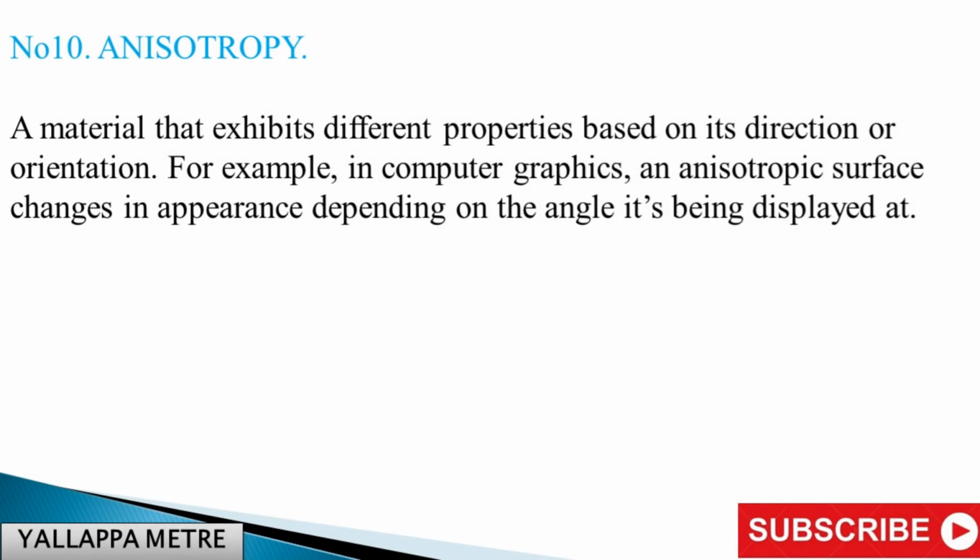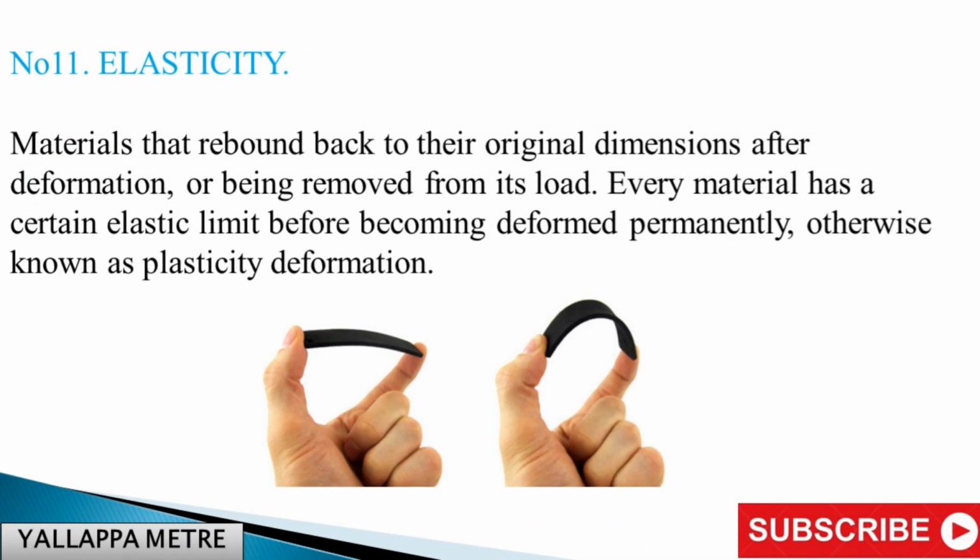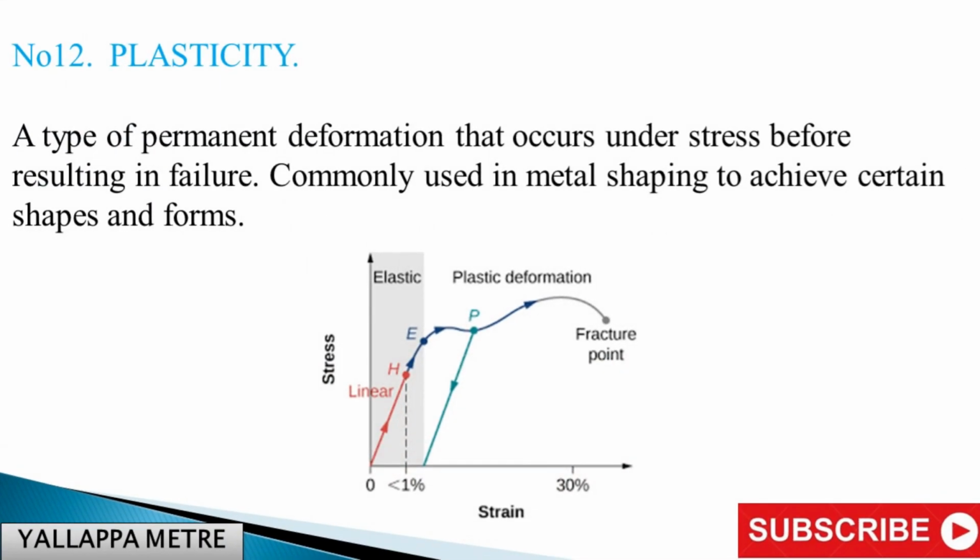Number 10. Anisotropy. A material that exhibits different properties based on its direction or orientation. For example, in computer graphics, an anisotropic surface changes in appearance depending on the angle it's being displayed at. Number 11. Elasticity. Materials that rebound back to their original dimensions after deformation, or after being removed from its load. Every material has a certain elastic limit before becoming deformed permanently, otherwise known as plastic deformation.